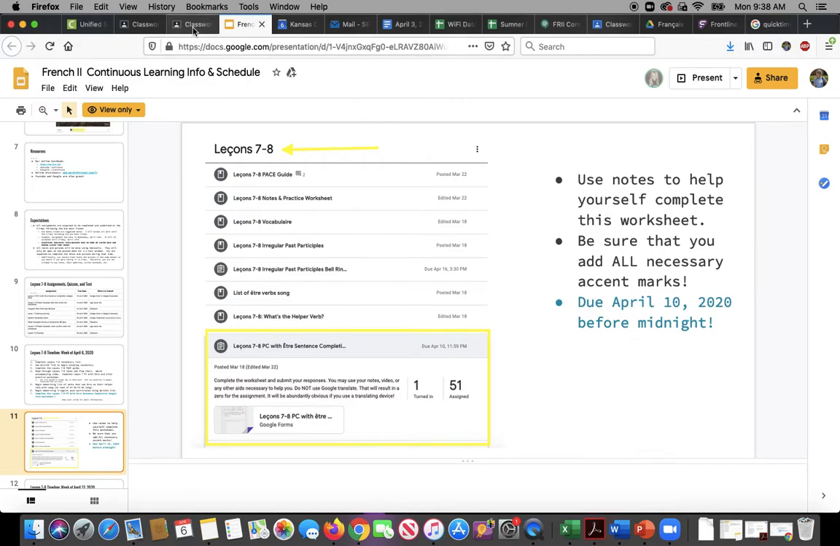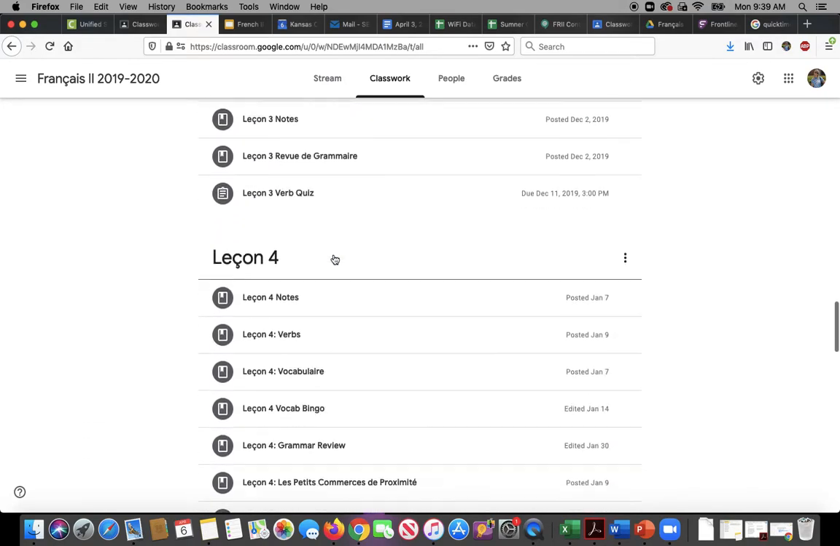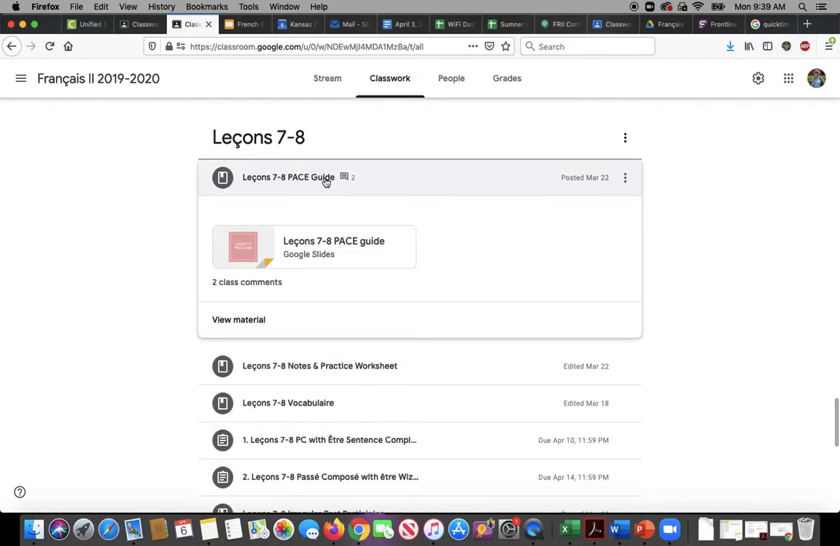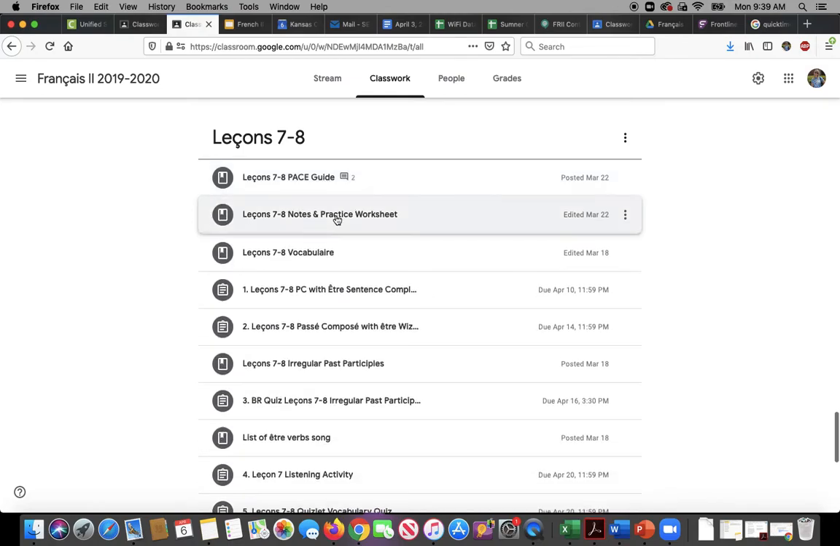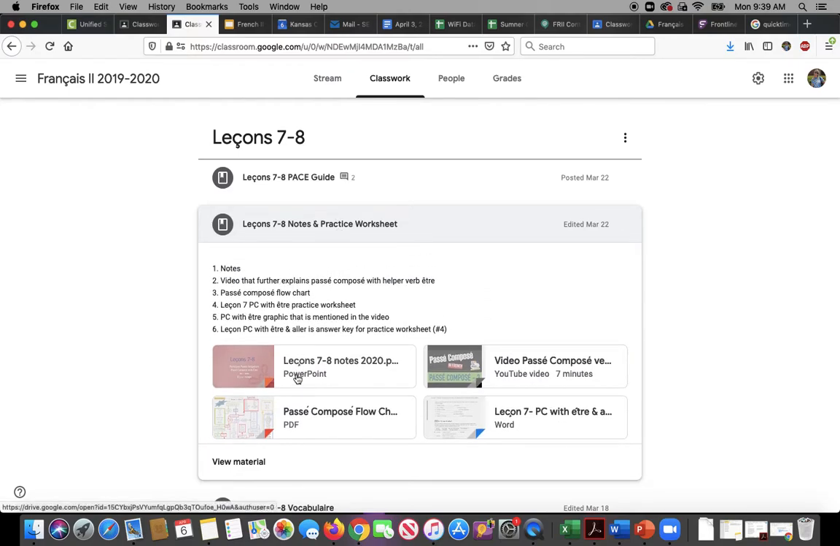And again, if you go back to our Google Classroom and scroll all the way down to lesson 7 and 8, you have the pacing guide that we talked about there. Your notes and practice worksheet. The notes are the first slide here. And then the YouTube video that I spoke of, which talks about passé composé with être, is here. The flow chart is just for your own use, maybe if you're more of a visual learner. And the practice worksheet is here. That is just for you to practice to see if you are understanding the notes.